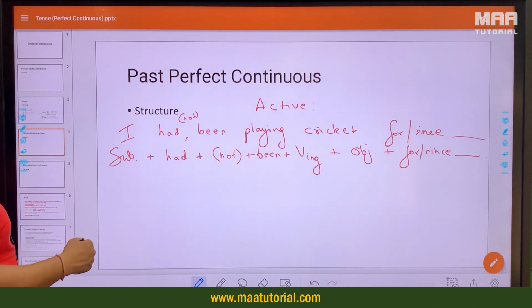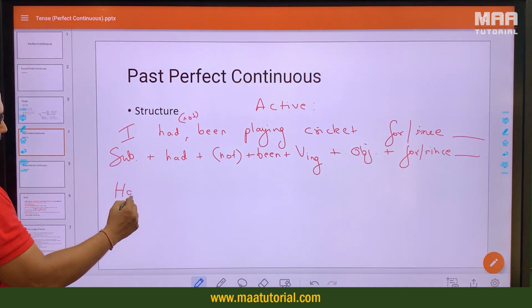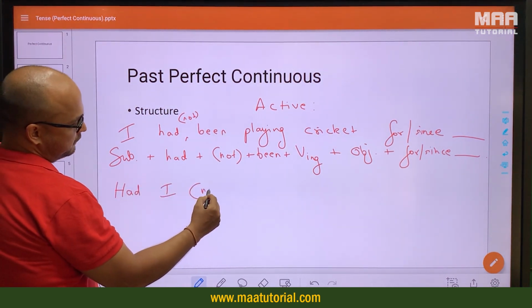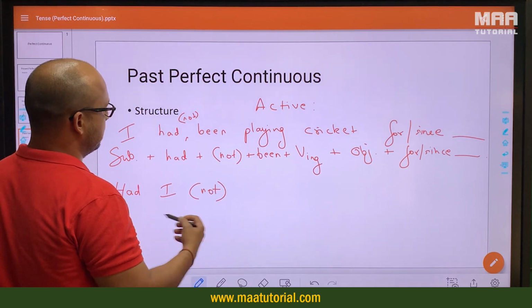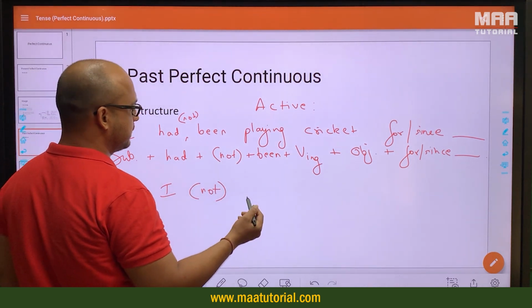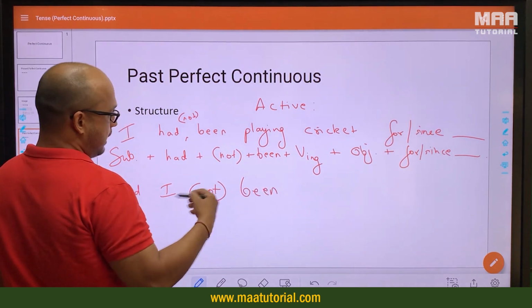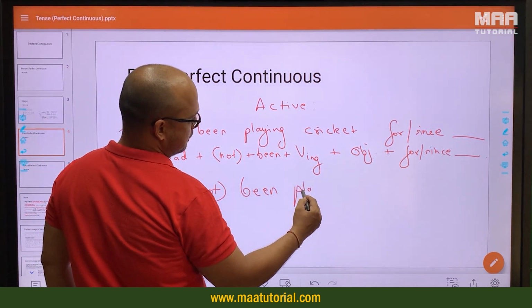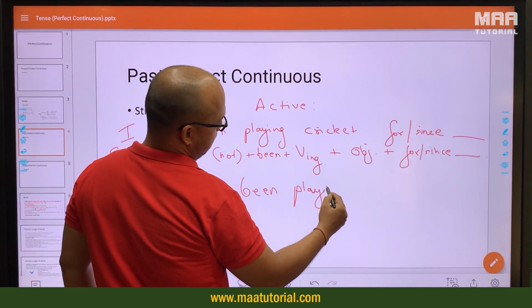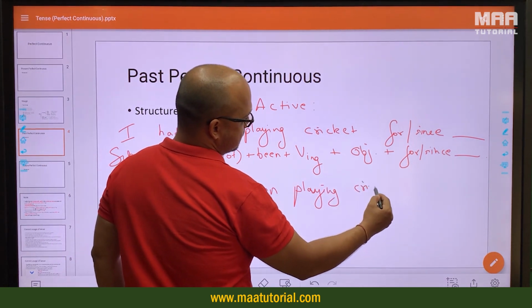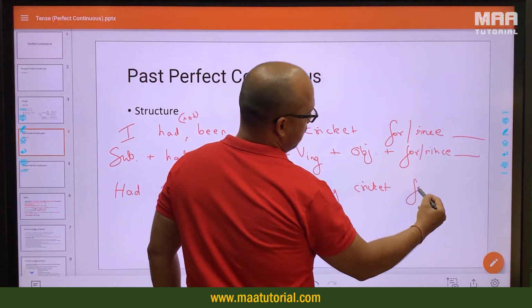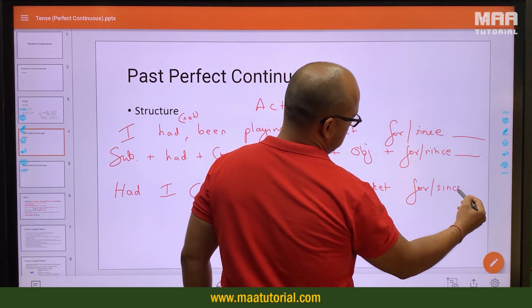Let's do the interrogative form. Had I. If you want to make the negative interrogative, we'll put the not here between the subject and been. Had I not been playing cricket for, since, etc.